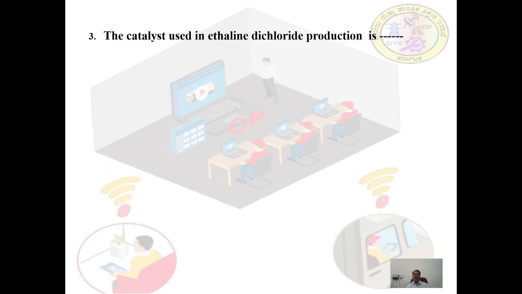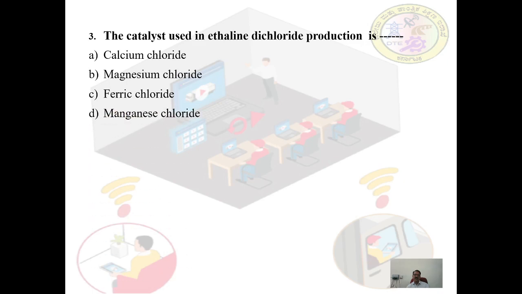Question number 3. The catalyst used in ethylene dichloride production is dash. A. Calcium chloride, B. Magnesium chloride, C. Ferric chloride, and D. Manganese chloride. The right answer is answer C.